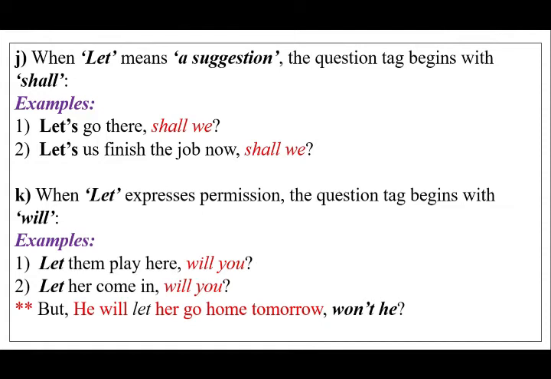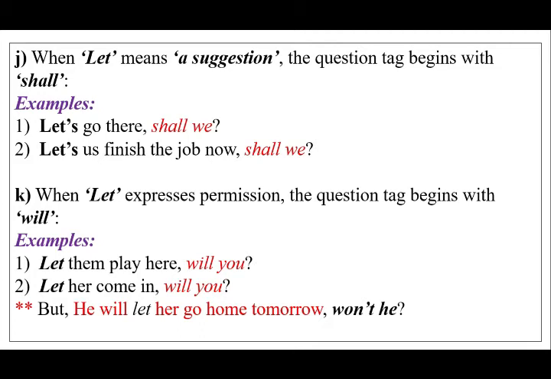When let expresses permission, the question tag begins with will. Now what is the difference here? Where lies the difference? Let as a suggestion and let as a permission.